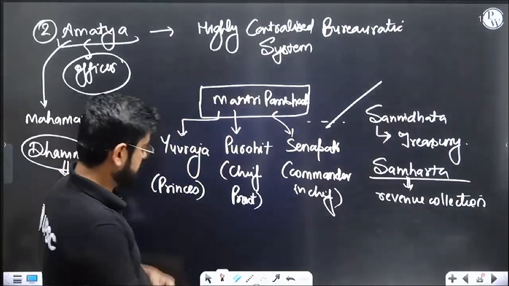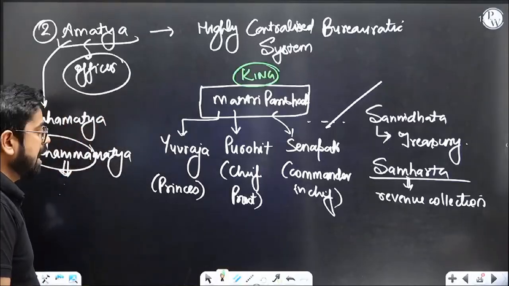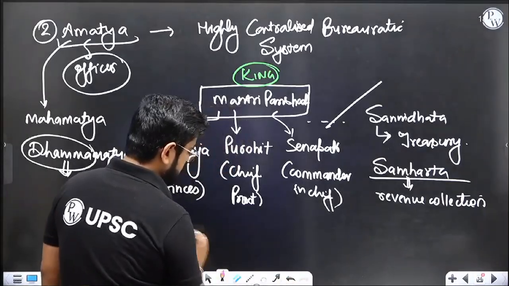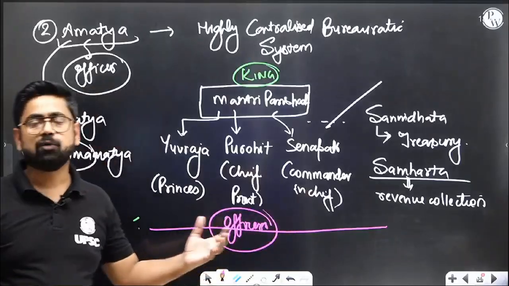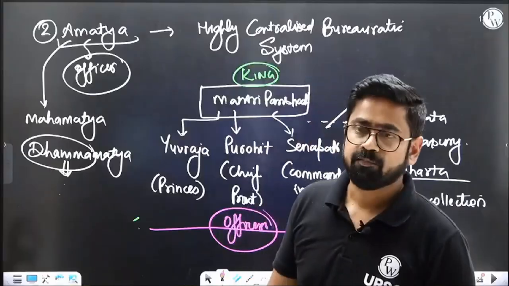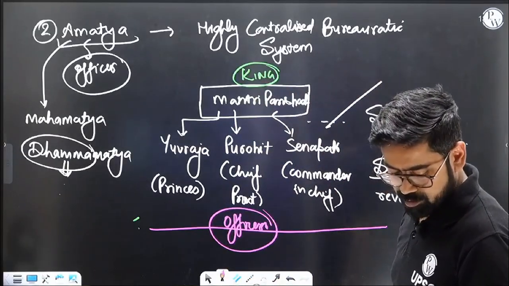So after the king we have a whole Mantri Parishad, and then there are officers below them. There will be a lot of officers, because only the cabinet ministers, the council of ministers, cannot run the whole state. They need IAS officers, IPS officers, all those officers to run the state. So it will be followed by a lot of officers. Okay.